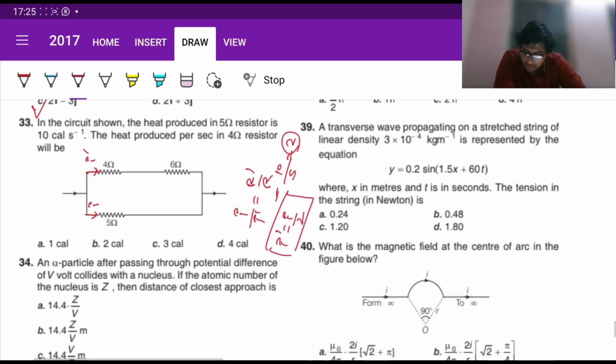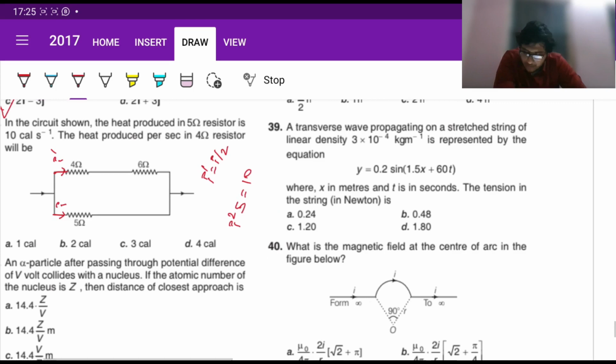Now since this is a parallel combination, we can directly see this. So we have right now I dash equals I by 2. Great. Now the heat produced in the case of the 5 ohm will be I squared R. So that is given by 10, and what we want is I dash squared into 4, right? I dash can be written as I by 2, so we could write it something like this, which is I squared. Wait, let's write it properly a little bit.